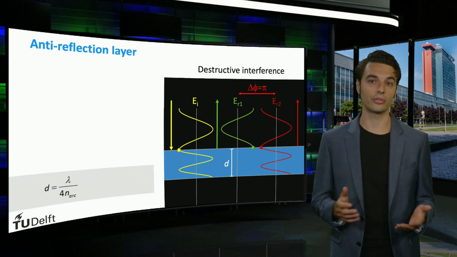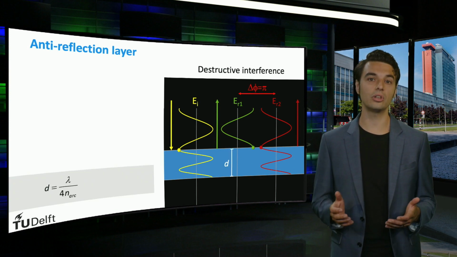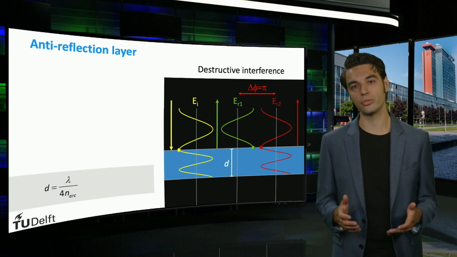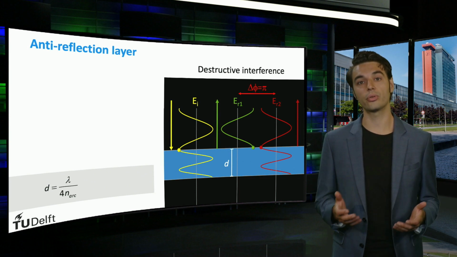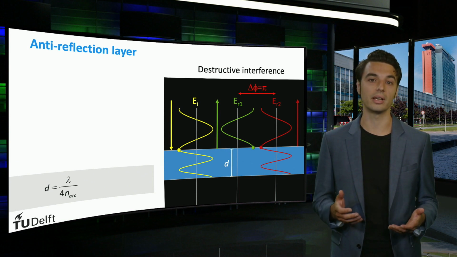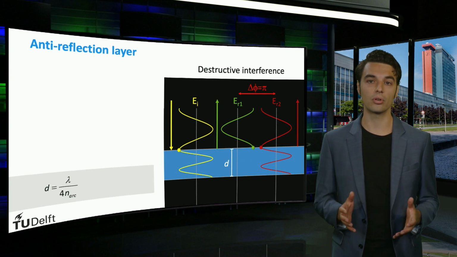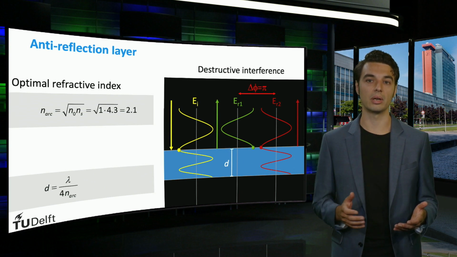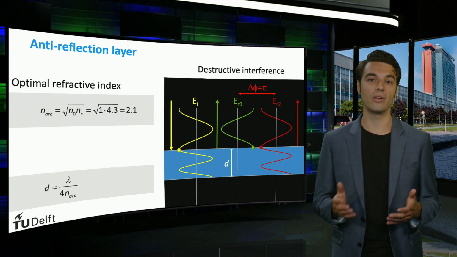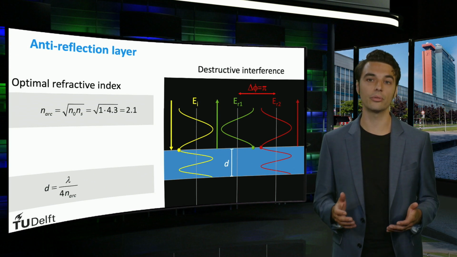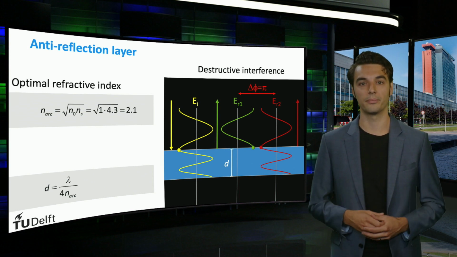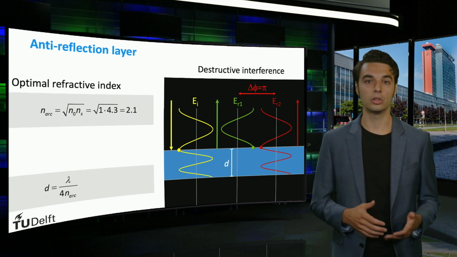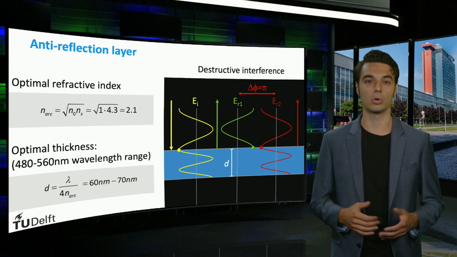The phase shift, delta phi, is equal to the wavelength times the optical path length difference. For waves of a certain wavelength to destructively interfere, at normal incidence, the product of the thickness and refractive index of the anti-reflection layer has to match 1/4 of the intended wavelength. As we discussed in the section on the Fresnel equations, the optimal refractive index for a Rayleigh film equals the geometric mean of the refractive indices of the encompassing media. Assuming the encompassing media are air and silicon, the optimal refractive index is around 2.1.